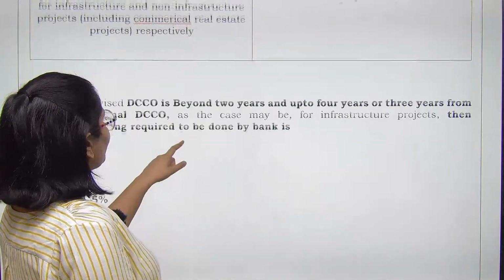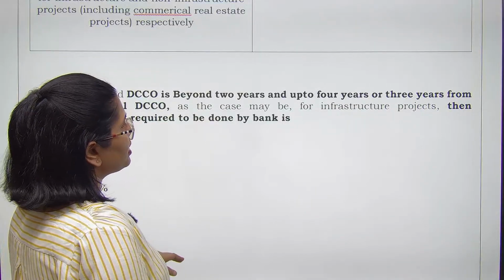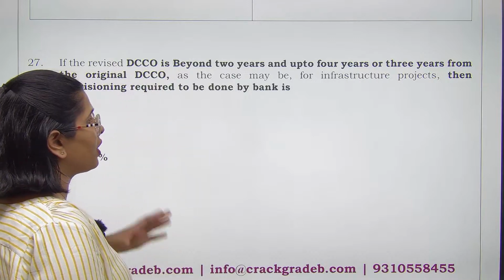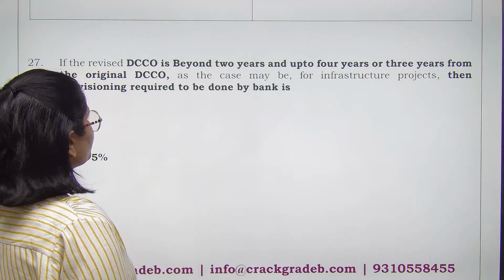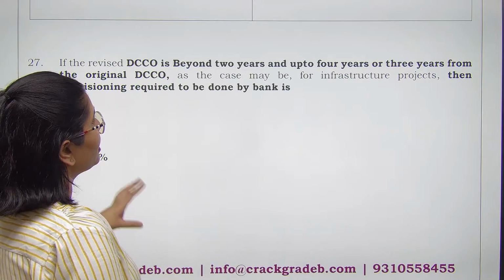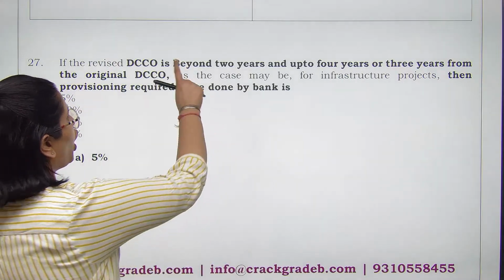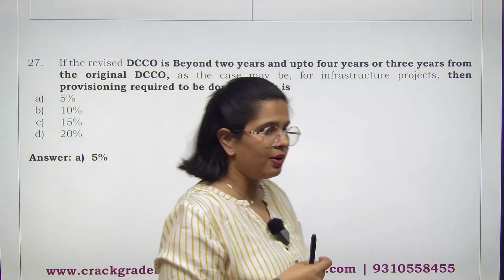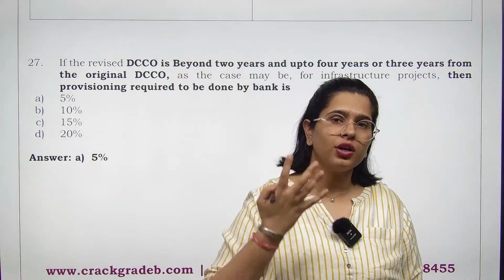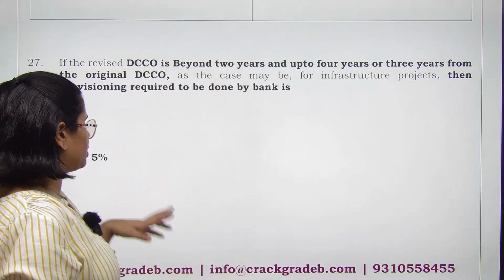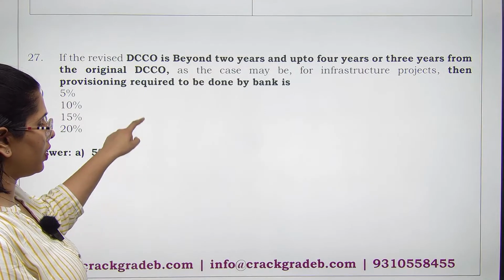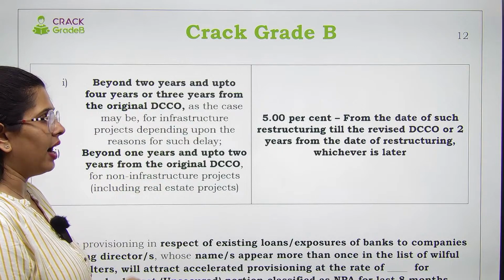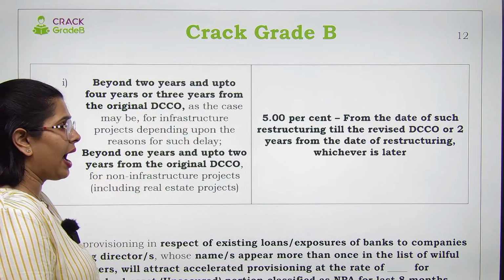Now next is if the revised DCCO is beyond 2 years and up to 4 years or 3 years from the original DCCO, as the case may be, for infrastructure projects, then the provisioning requirement which needs to be done by the bank is 5%. See, beyond 2 years and up to 4 years or 3 years from the original DCCO. ठीक है, यहाँ पे भी restructuring हुई है, but it is beyond 2 years. So you see your provisioning requirement is going to increase. आपका provisioning requirement जो है वो बढ़ जाएगा in case of such restructuring happens, right?